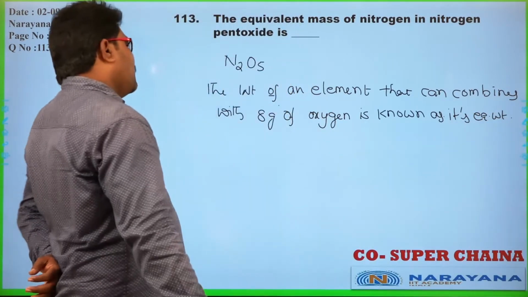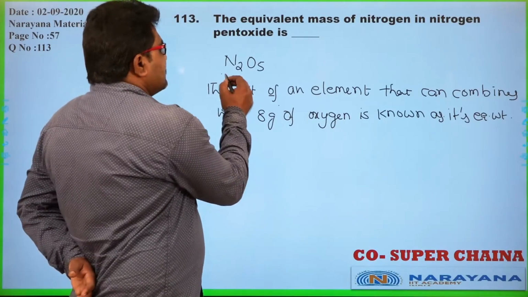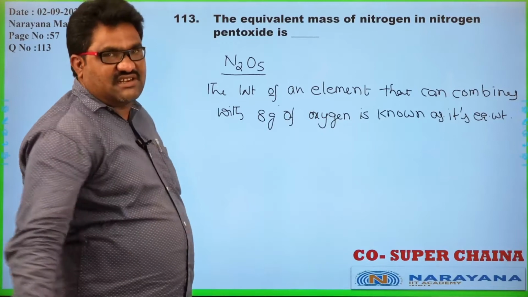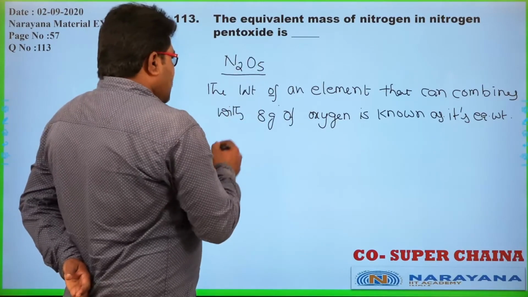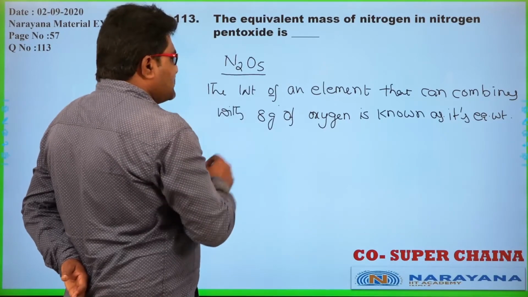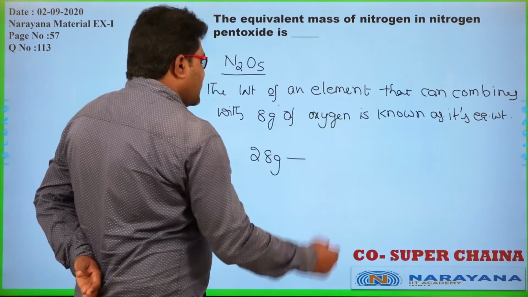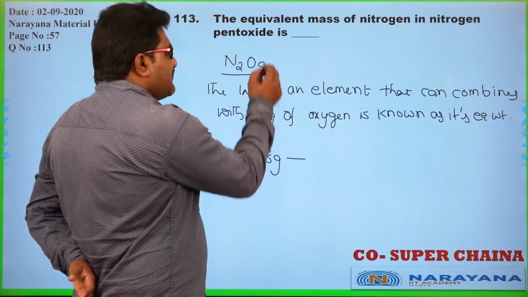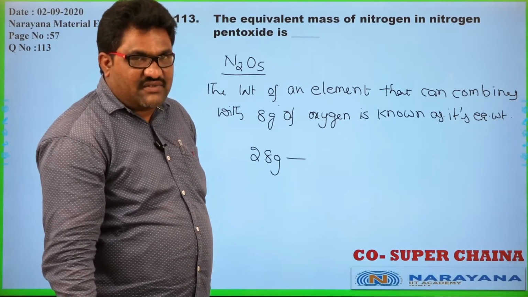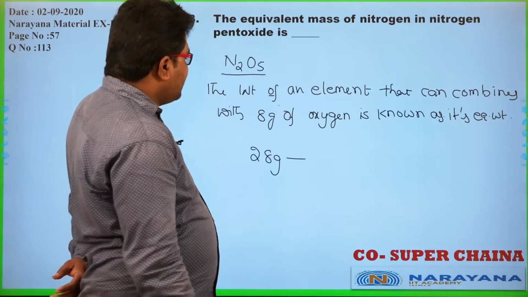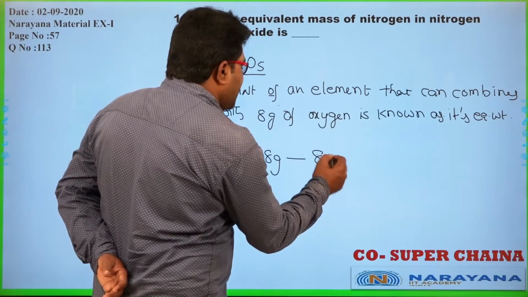Okay. So, from that definition, I would like to calculate the equivalent weight of nitrogen in nitrogen pentoxide. See here, 2 nitrogen atoms having mass 28 grams are combined with 5 oxygen atoms, 5 into 16 atomic weight of the oxygen, that is 80 grams.